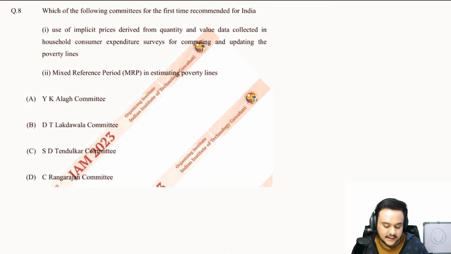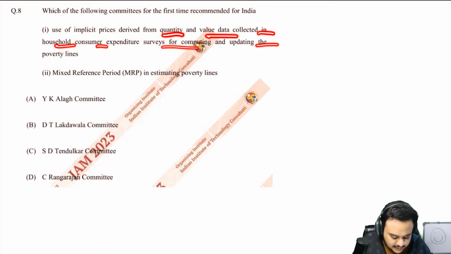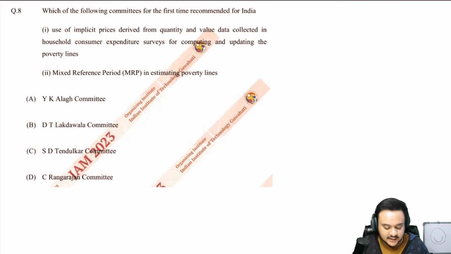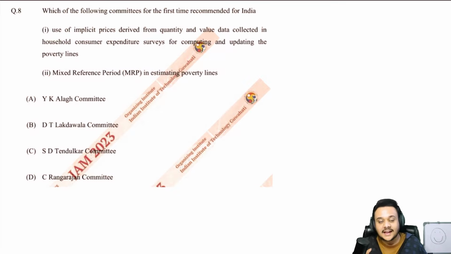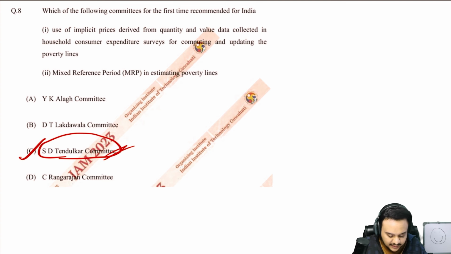The eighth one says: which of the following committees for the first time recommended for India use of implicit prices derived from quantity and value data collected in household surveys? Look at the second one. It says mixed reference period. This is enough of a hint for you just by looking at MRP. If you have done this topic, you have to know that it is the Tendulkar committee, right?